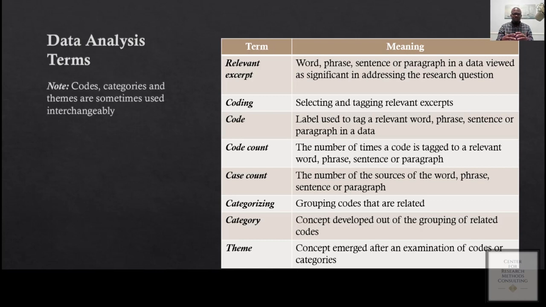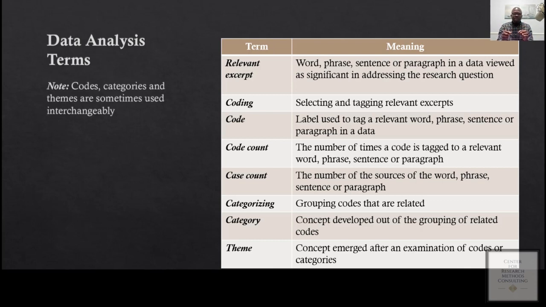So you have a specific research question, so you are going to your data based on the research question that you have. What you are doing is that if you identify any phrase or word or statement that you think will help you to address your research question, you extract or select that information. That information is called a relevant excerpt. And also another term that you may be using is coding, right? Coding is just a process of identifying significant information from the data and assigning a label to that. That label will be called a code, right?